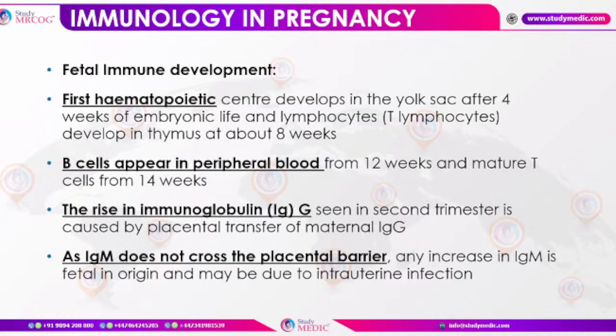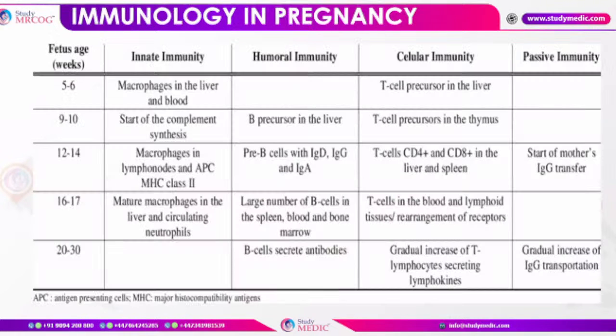And immunoglobulin M cannot cross the placenta. It is a macromolecule. However, it is the first antibody which is fetal in origin, being formed by the baby first, that is immunoglobulin M, while immunoglobulin G is crossing the placenta.